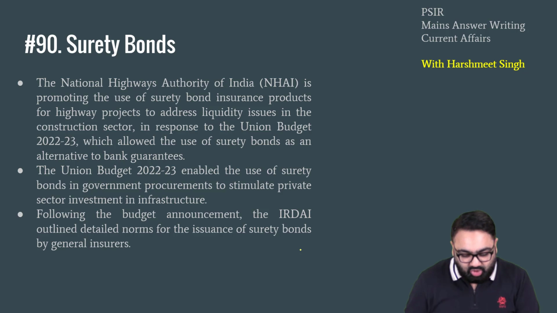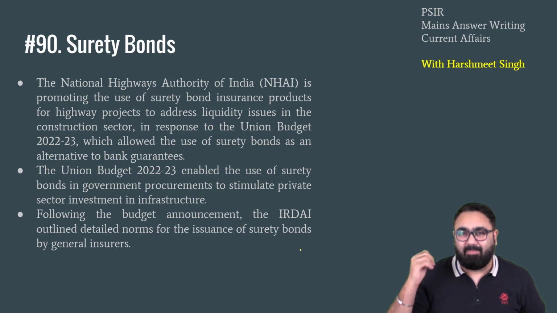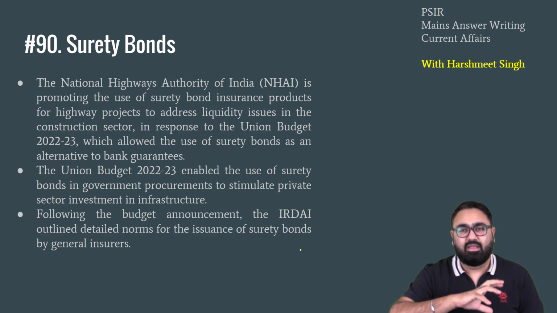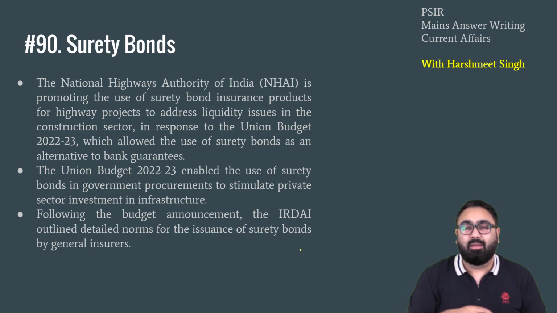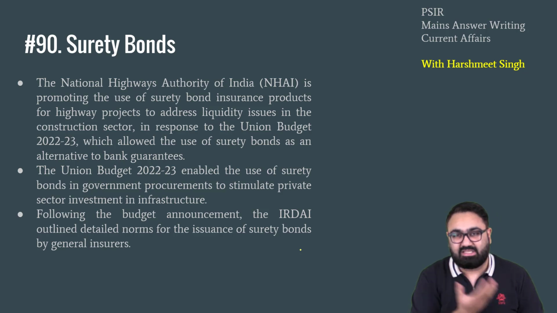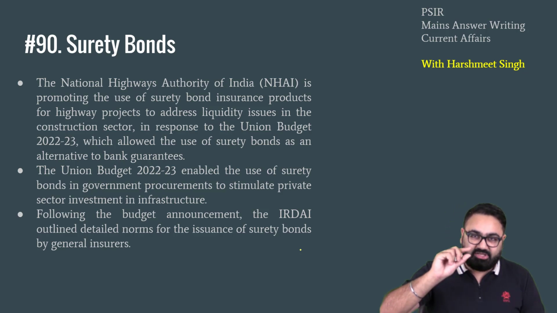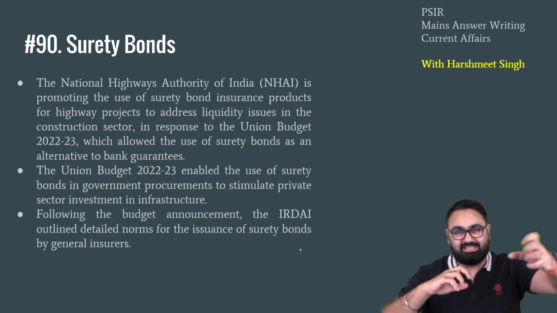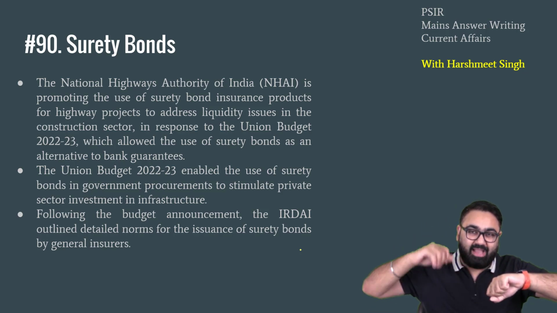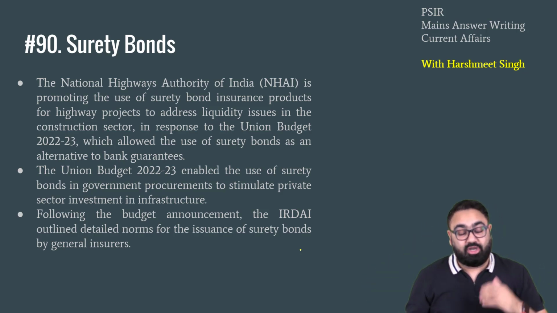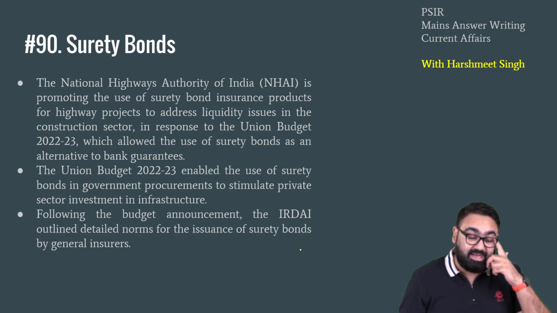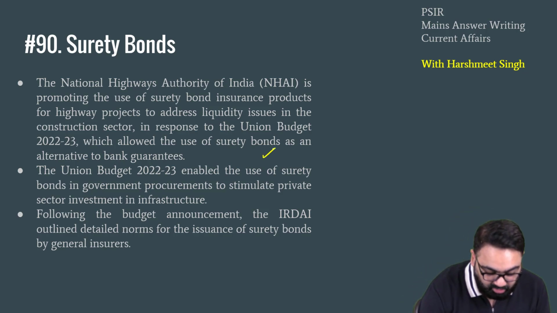In India, usually when you buy these bonds, it is a bank that usually takes a guarantee. So in most cases, the banks basically put the guarantee that okay, we will give back the money if the organization is not able to pay you back. But the bank, in order to take that guarantee, charges a lot of money. So the margin of this organization to work with the money gets reduced because they are raising money from the bonds. They have to give a lot of money to the banks for their bank guarantee. So in order to reduce the burden of the banks and to reduce the burden of these organizations who don't necessarily have to go to banks, these surety bonds have come into the picture.